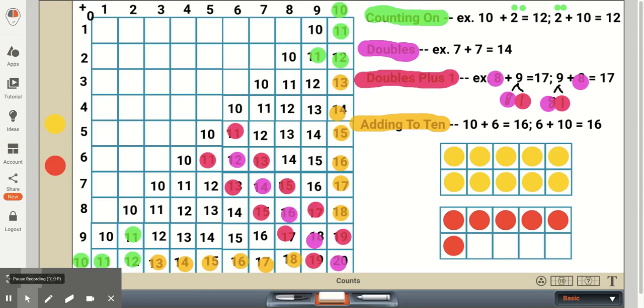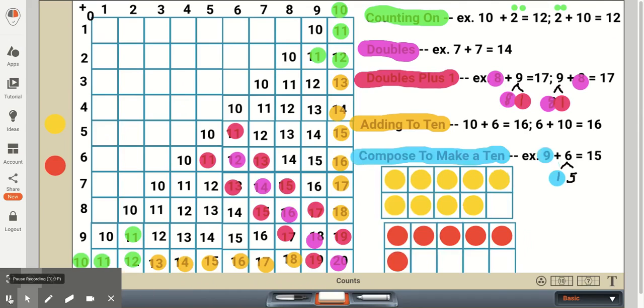So knowing these facts will be very important as part of our next strategy. This next strategy combines making a 10 and adding to a 10. So looking at an example here of 9 plus 6, what we'd like our first graders to do, and actually we can be looking at a 10 frame first.